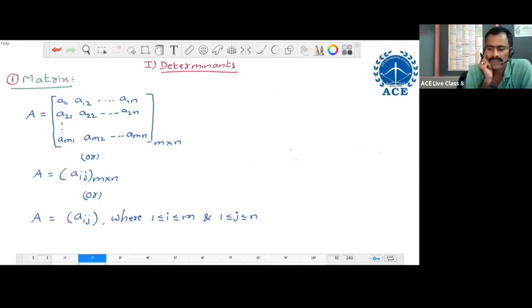In this determinant topic, before writing the 2 by 2 determinant, third order determinant, and fourth order determinant, we start with the general matrix. This is the general matrix with general elements and general order. We write the same matrix in short form like this. So these 2 are short forms of this general matrix. Instead of writing the elements, we always write the matrix with a general element like this and a general order. Let us go to the next page.